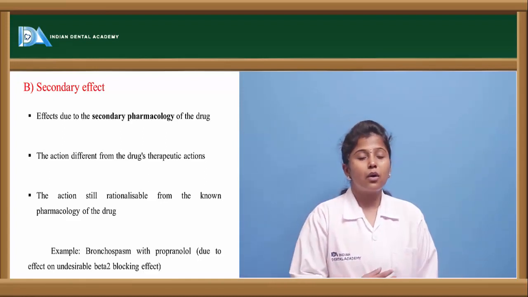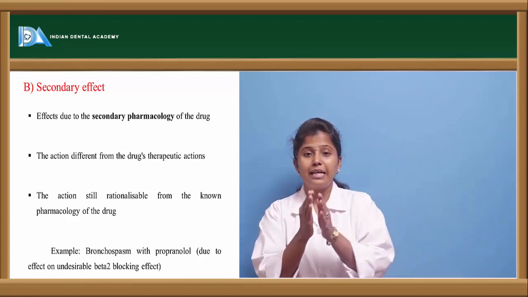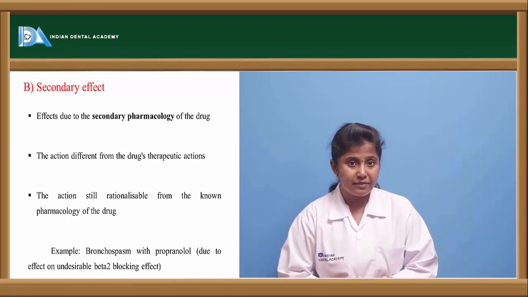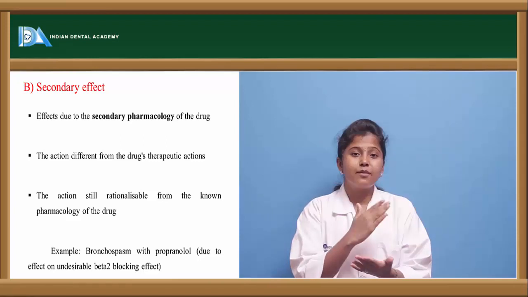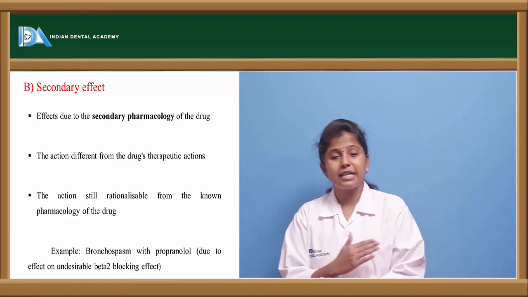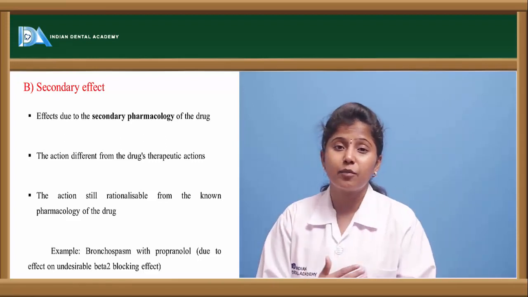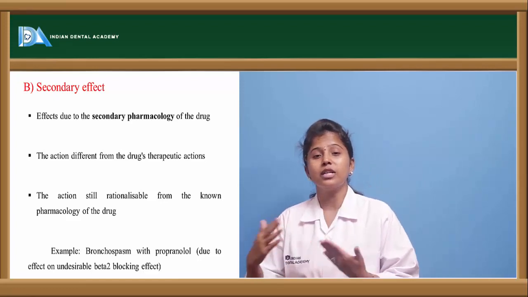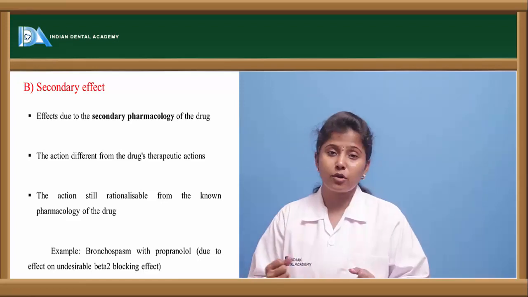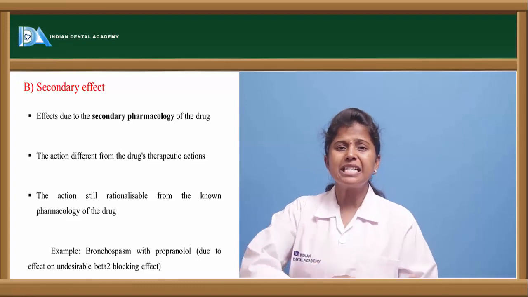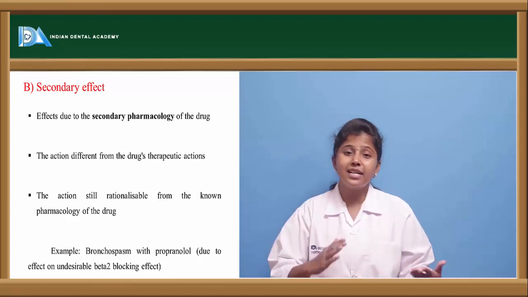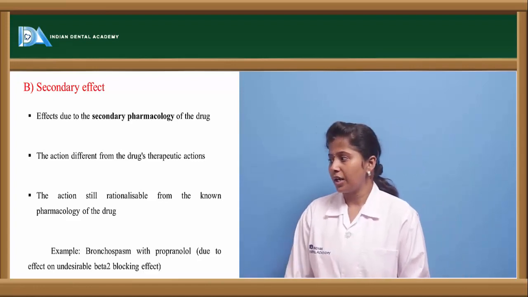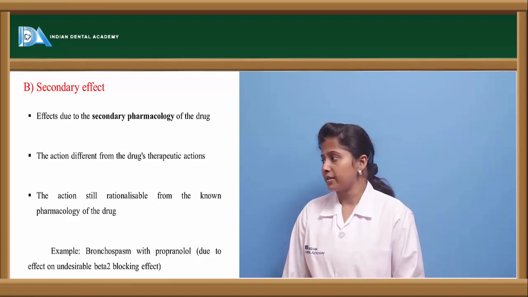Here propranolol is causing bradycardia as its primary effect. Along with that, if propranolol is taken and it shows other effects, on the respiratory system it may lead to spasm or constriction of the bronchi. So this is a secondary effect. It is an added effect of that drug. Such kinds of reactions are called secondary effects.